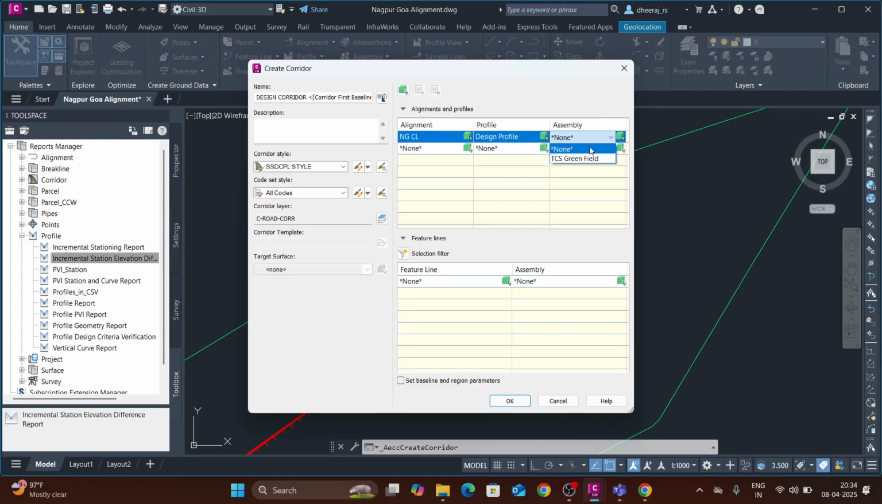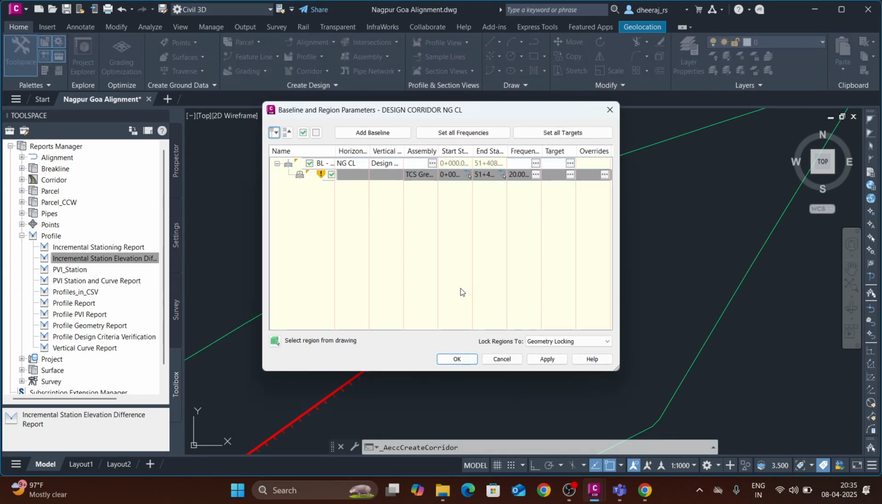And then the assembly will be what we just modeled, that is TCS greenfield, typical cross section greenfield area. After selecting all this, we'll give the target surface. You can see there is a target surface. For the target surface we will give the existing surface, right? Okay, then click OK. After clicking, a pop-up window will open. In this you can see the start chainage and end chainage. This is a start station and this is an end station.